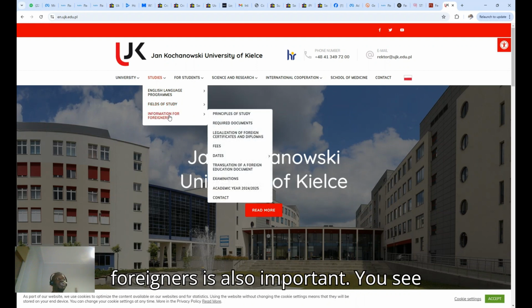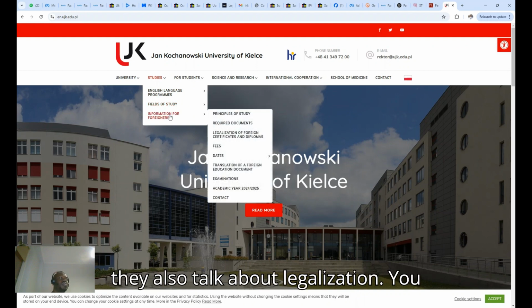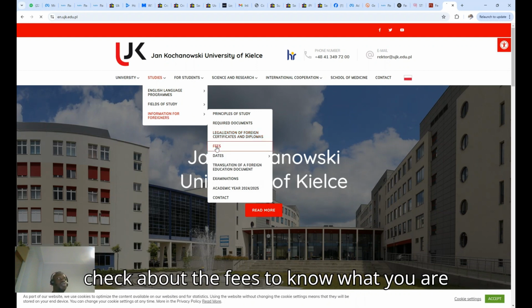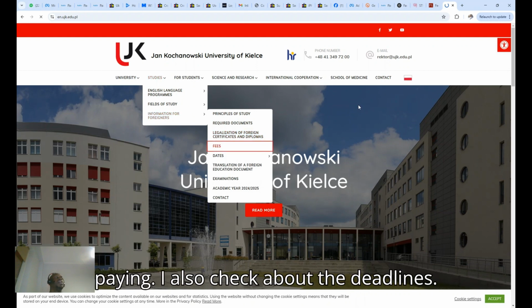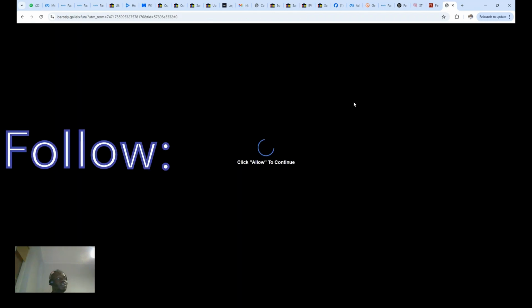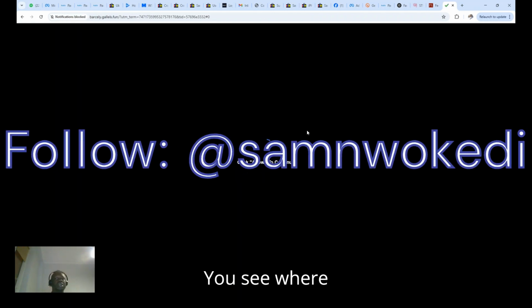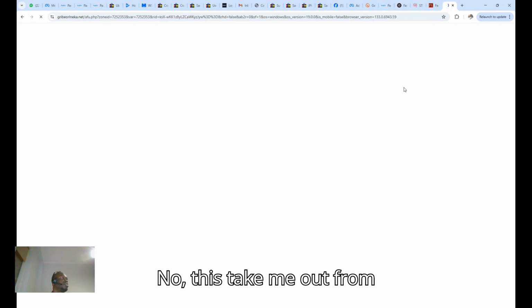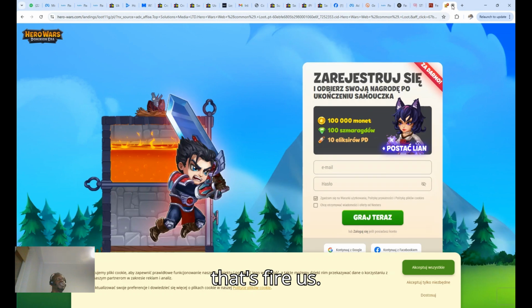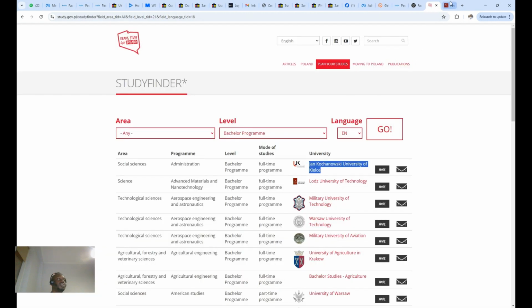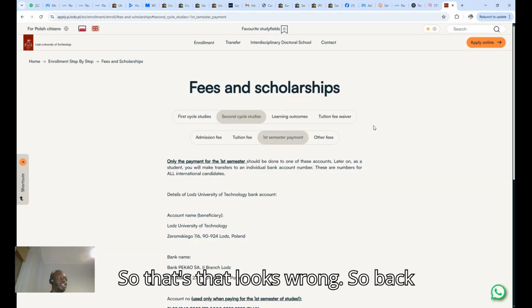So information for foreigners is also important. You see, they also talk about legalization. You check about the fees to know what you are paying. I also check about the deadlines. You see, with allow. No, this takes me out from the former site. No, that's a virus. So that looks wrong.